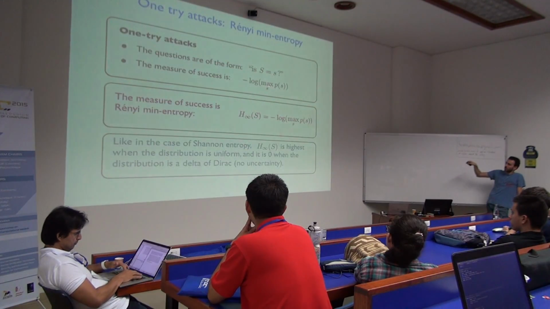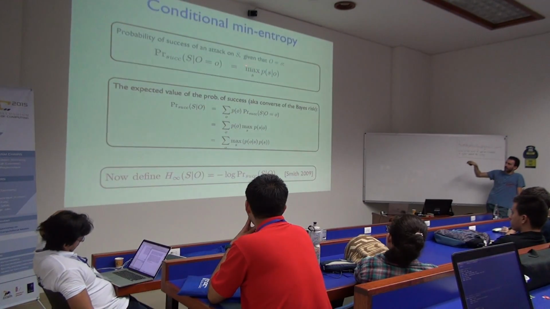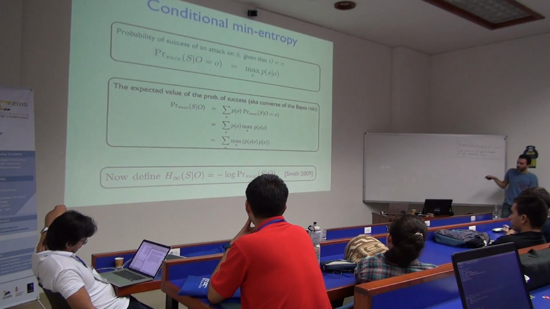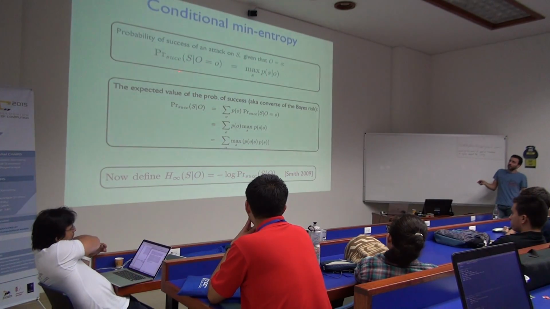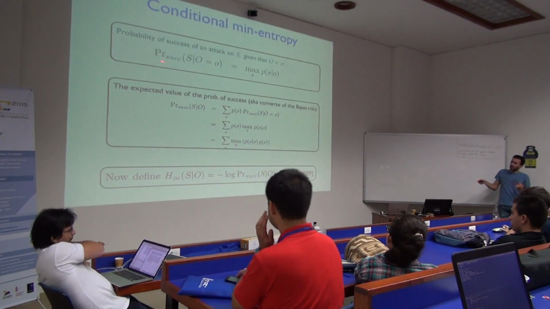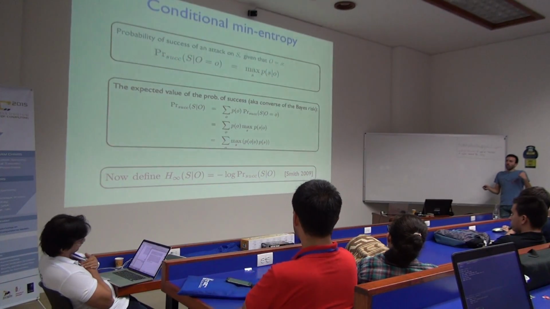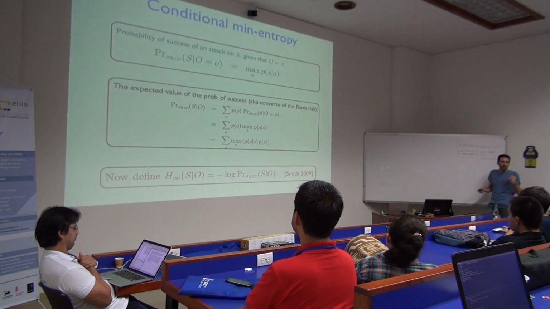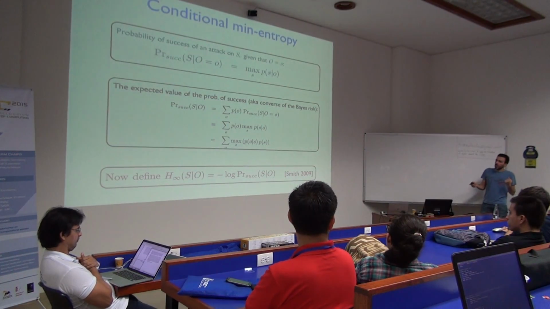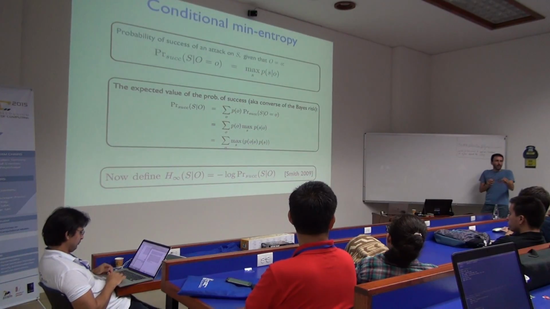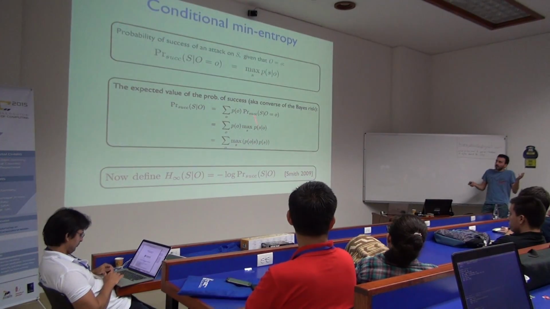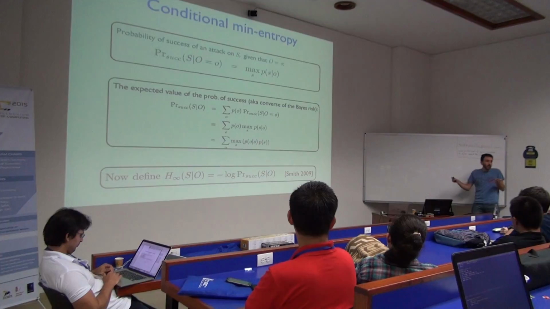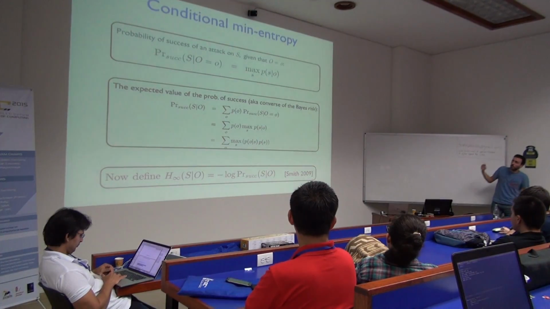So here, instead of being the max of the prior, it will be the max of the posterior, right? So essentially this thing will give me the probability of guessing the secret if I know that the output is O, right? And this is crucial because knowing the output will change my probability, right? So remember that I'm making one guess, so I'm going to guess the thing with the highest probability, but the posterior maybe will have a different element with highest probability, right?